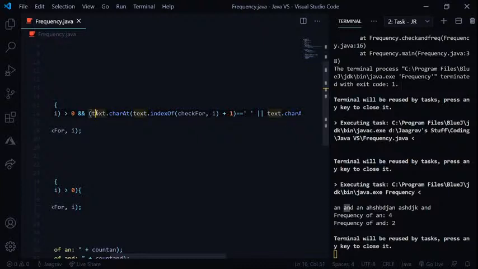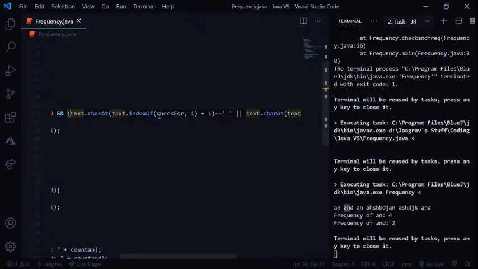Text.charAt, check for i plus 1. So this is basically checking for an and, then and plus 1, if it is a space or not. If it is a space, it would be returning true, and if it is not a space, it would be returning false.